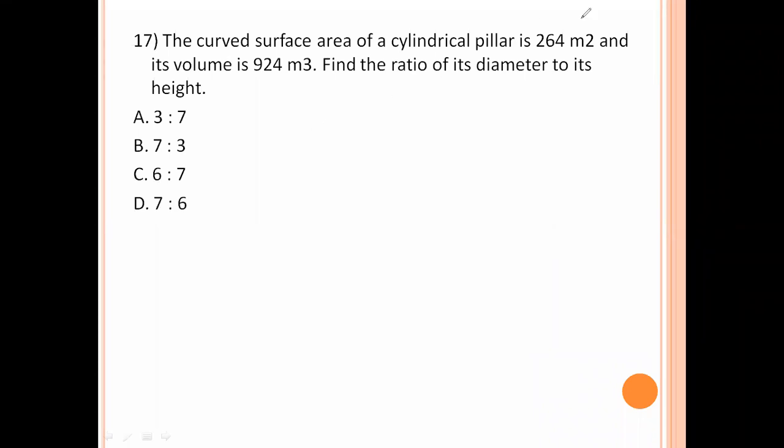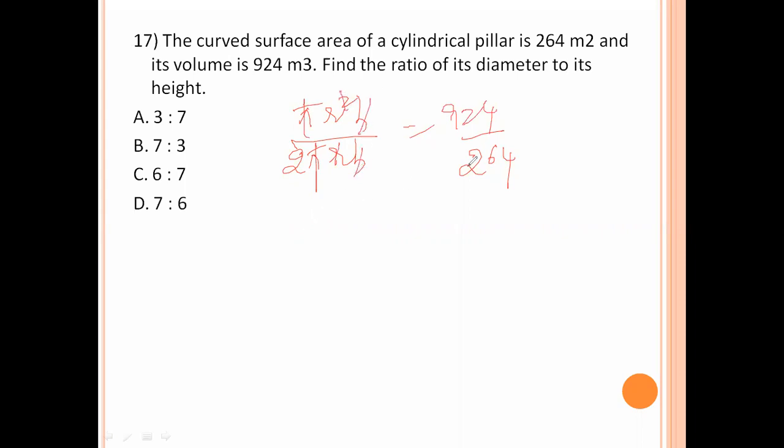Next. The curved surface area of a cylindrical pillar is 264 meter square and its volume is 924 meter cube. Find the ratio of its diameter to its height. So surface area is 2 pi r h. Volume is pi r square h. Volume value is 924. Surface area is 264. Pi gets cancelled.